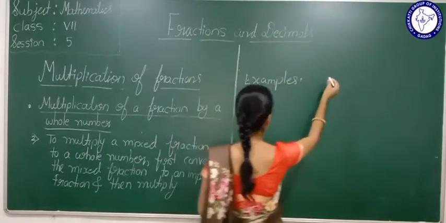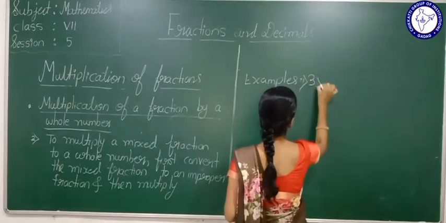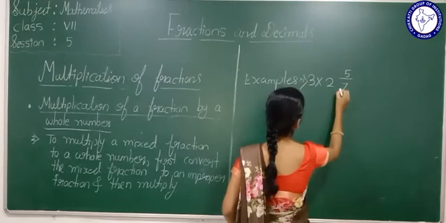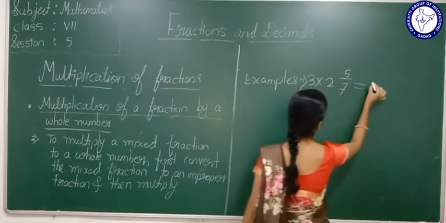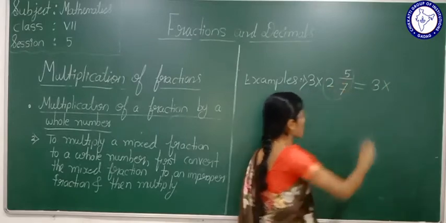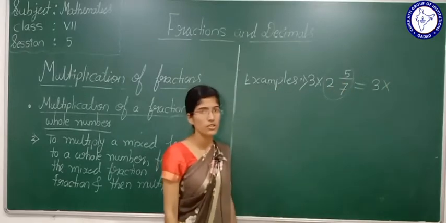Example: 3 multiplied by 2 and 5 by 7 is equal to, here 3 is there, keep 3 here, the multiplication. How to convert a mixed fraction into an improper fraction? We are so thorough, no?